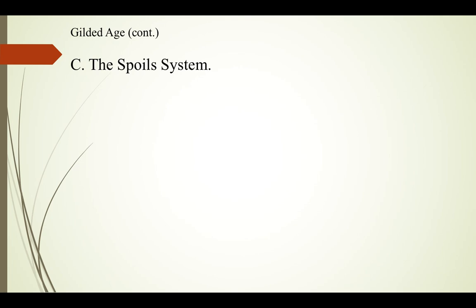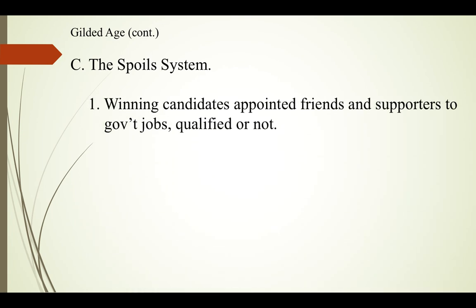One of the things going on, it started with an earlier president, President Andrew Jackson, back in the 1830s, was known as the spoils system. Basically, winning candidates would appoint friends and supporters to government jobs, whether they were qualified or not. The worst part is that some of the appointees were corrupt, accepting bribes like we talked about in the last video with the railroads actually budgeting money to bribe these government officials.